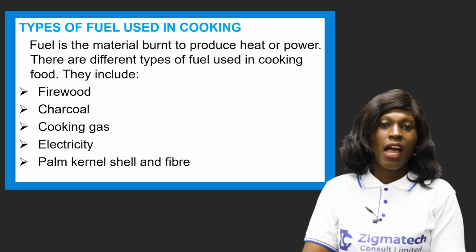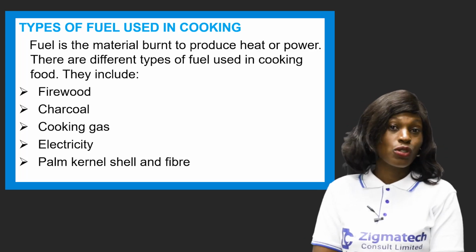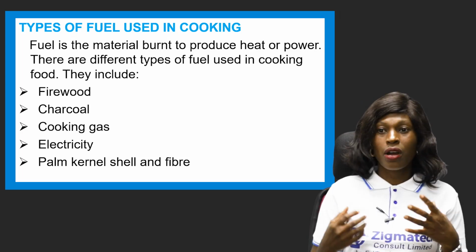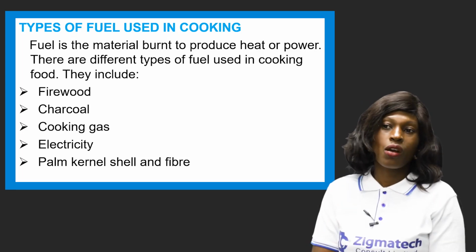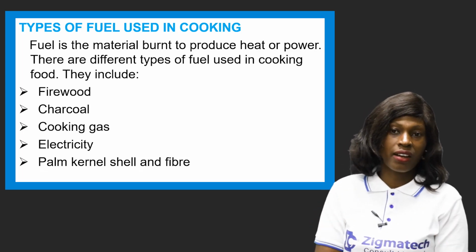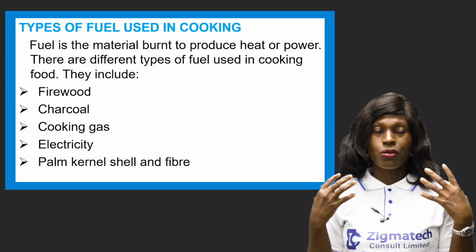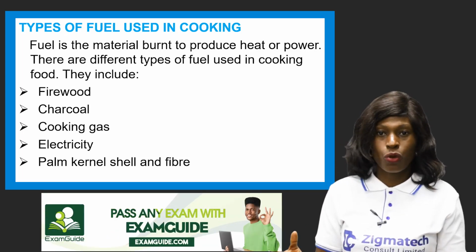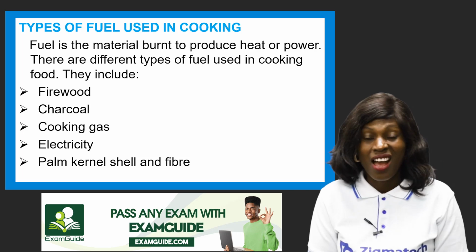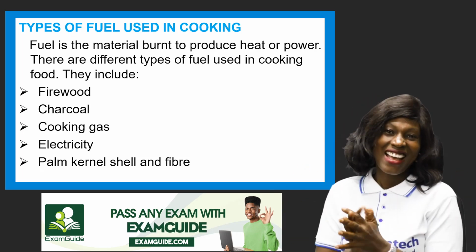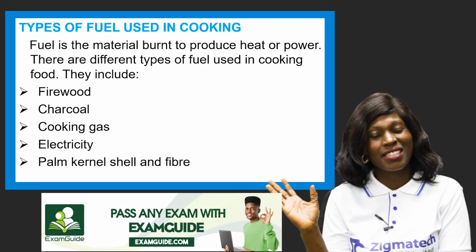Now let's move on. We want to look at the types of fuel used in cooking. Fuel is the burnt material that is produced when we heat something on fire. We have different types of fuel that we use in cooking, and I know you're most familiar with the ones you have at home, your cooking gas, leaving out the other ones that we use.